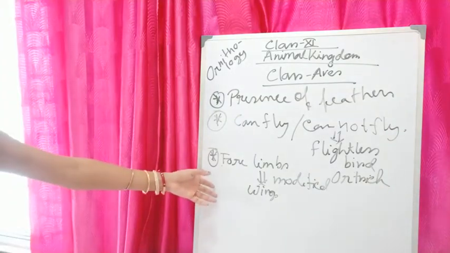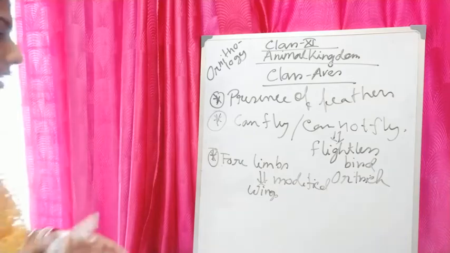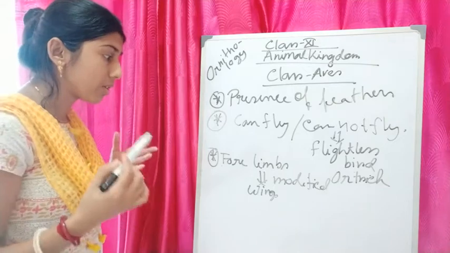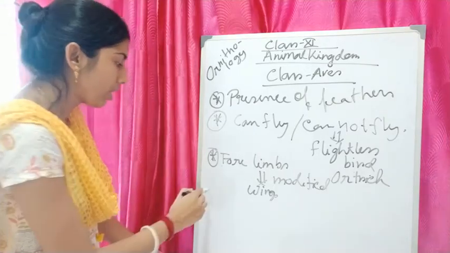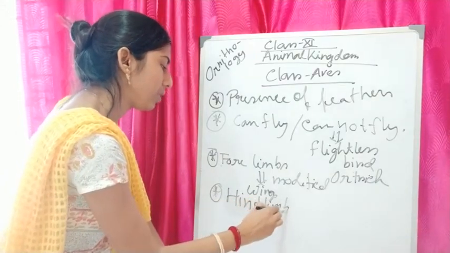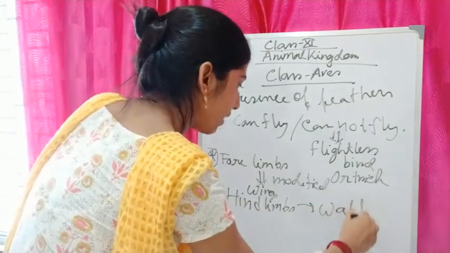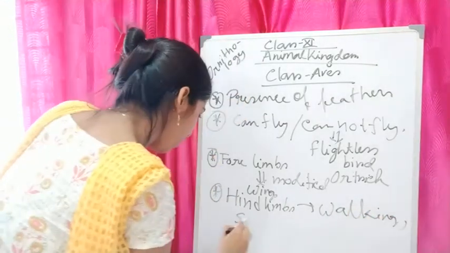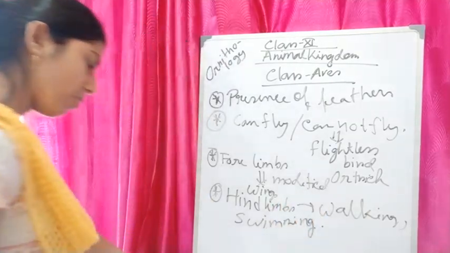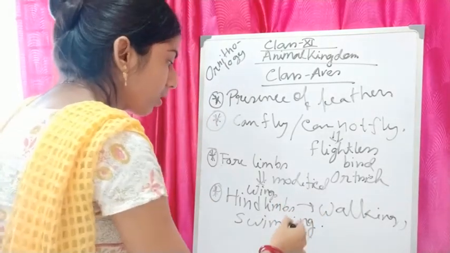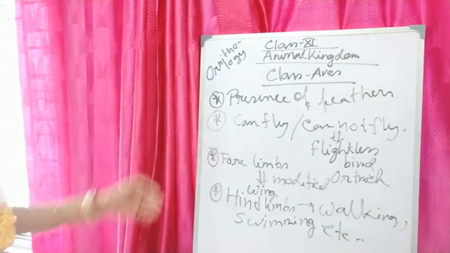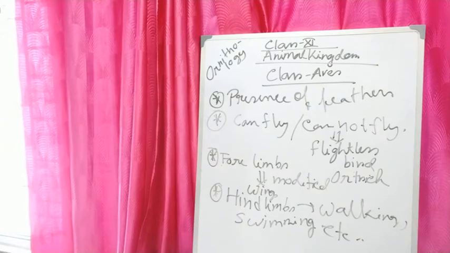The hind limbs, which generally have scales, are modified for walking, swimming, clasping or climbing on tree branches. So these are the limbs in case of Aves.